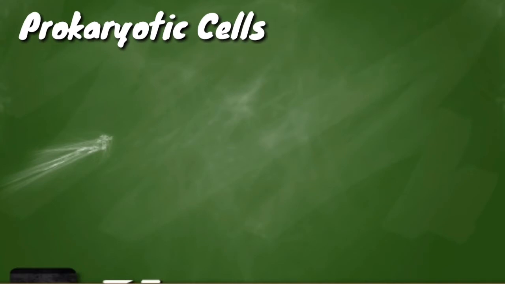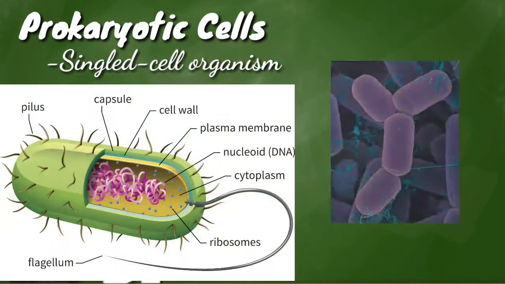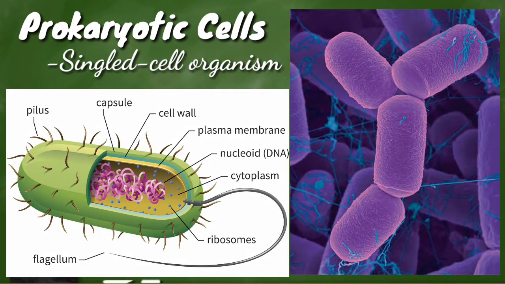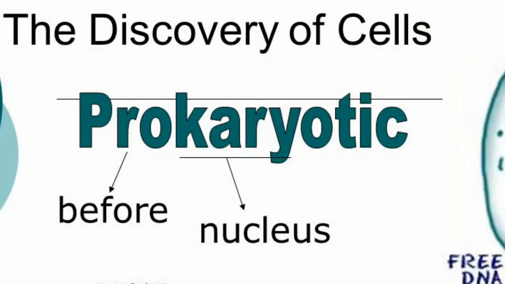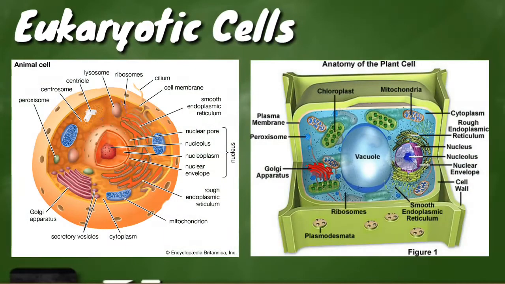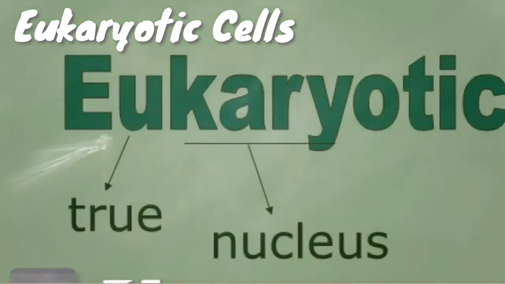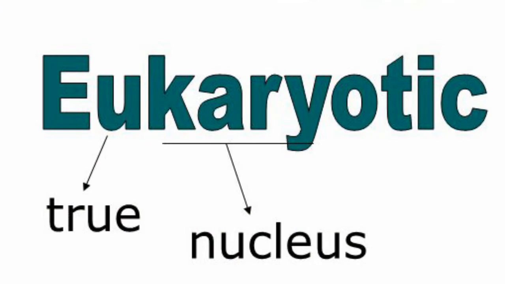The single-celled organisms of the domain bacteria and archaea are classified as prokaryotes. Pro means before, karyon means nucleus. Animal cells, plant cells, fungi, and protists are eukaryotes, which means true nucleus.